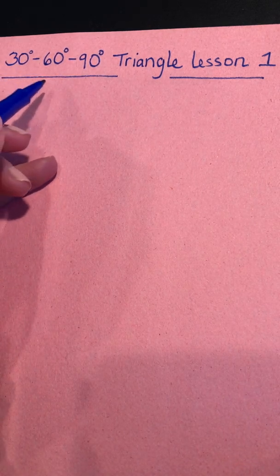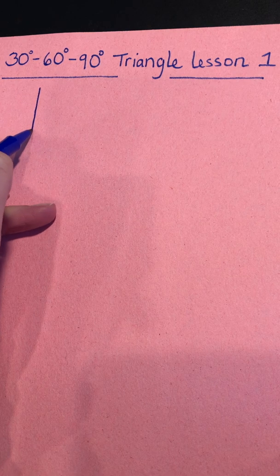Good morning and welcome to 30, 60, 90 Triangle Lesson 1. So we previously learned about 45, 45, 90 triangles and the special relationship that existed between the legs and the hypotenuse. And today I want to show you another type of special right triangle.